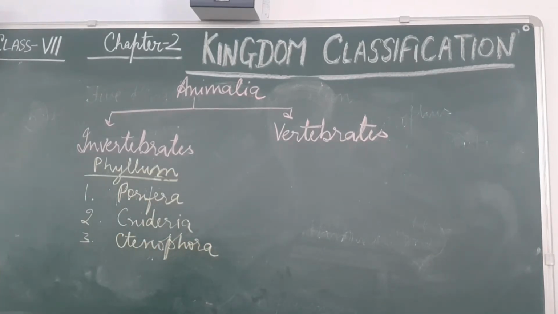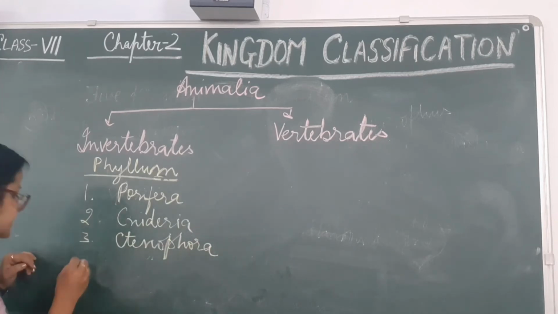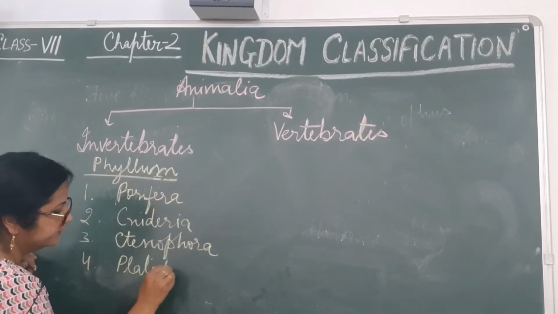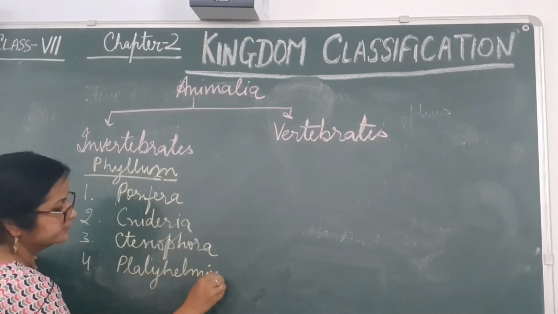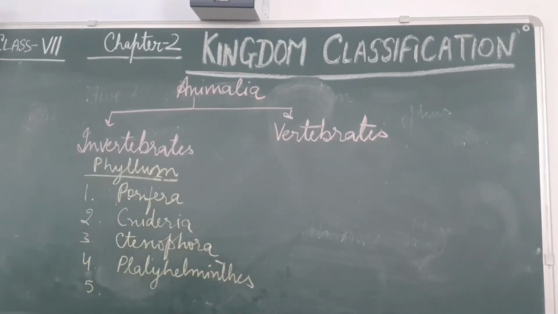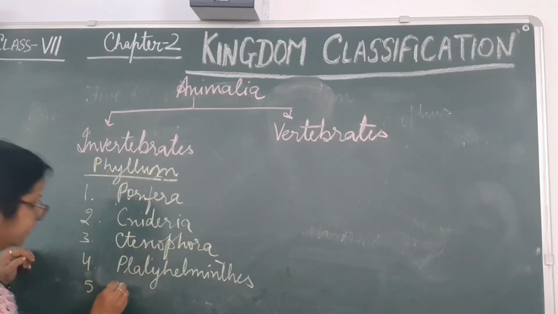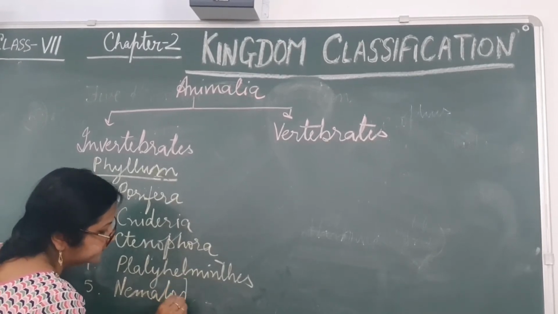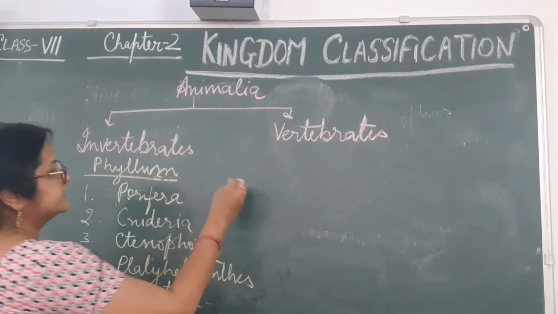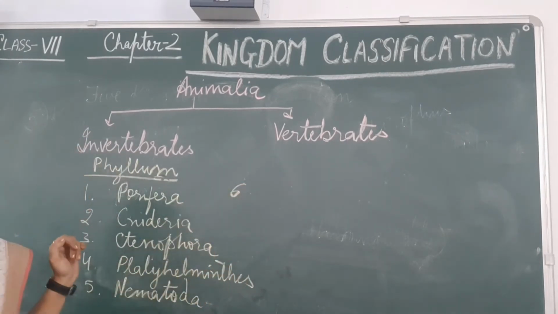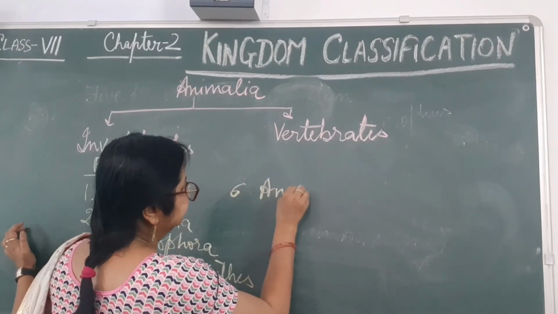Fourth phylum name is phylum Platyhelminthes. Fifth phylum name is the phylum Nematoda. Sixth phylum name is the Annelida.